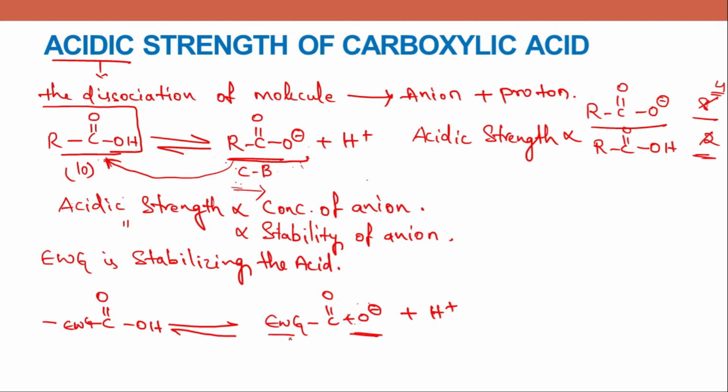Now the electron withdrawing group attracts the electrons towards itself, and this negative charge is traveling towards it. So the charge is stabilized over the chain here, the electron load is shared by the entire molecule. So this is the stable anion formed. Therefore acidic strength will be high.